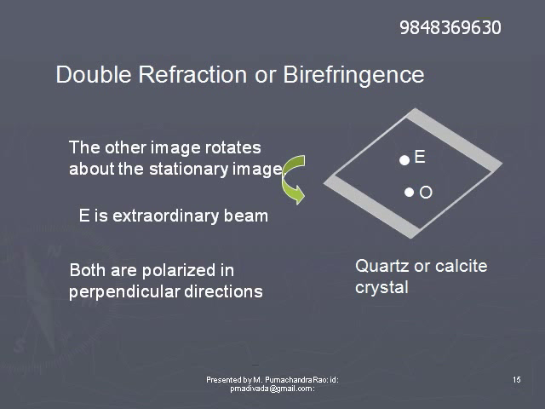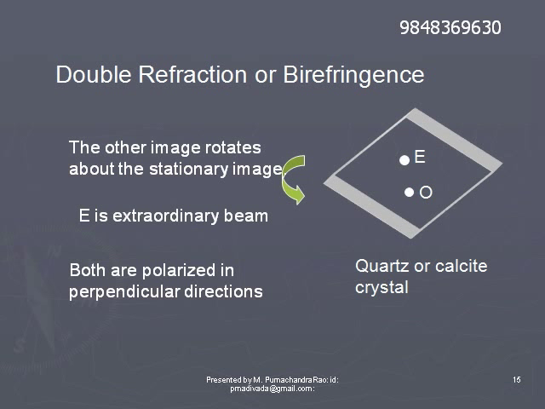These two beams can be identified by rotating the crystal placed on an ink dot. One ink dot will remain stationary, another ink dot will rotate about it. The rotating ink dot is produced due to the extraordinary beam, and the stationary dot is produced by the ordinary beam.